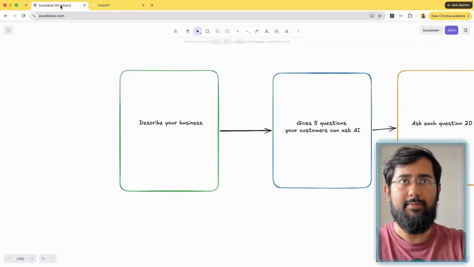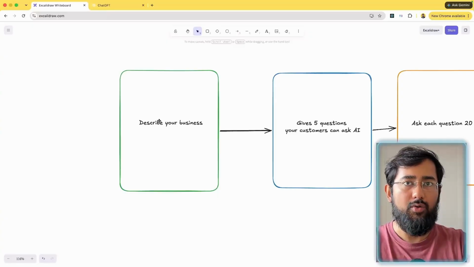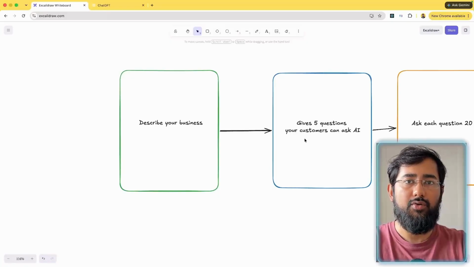So we'll be building a very simple tool, and the tool will basically do this. On the tool, you'll be describing your business. You'll be telling the tool about your business, like in which category you are operating and what product or service you are selling. The tool will take this input and it will then give you a list of 5 questions that your customers can ask to the AI.